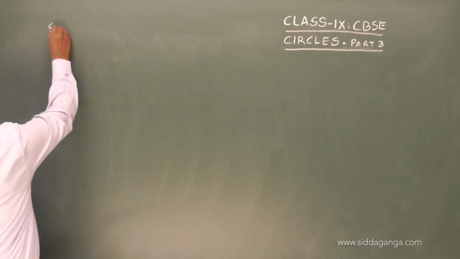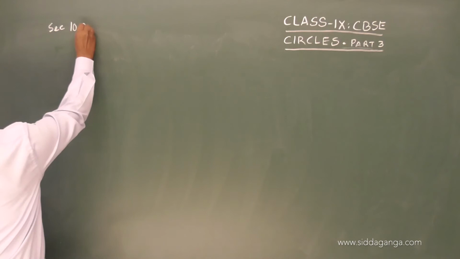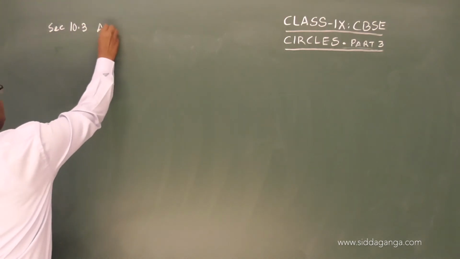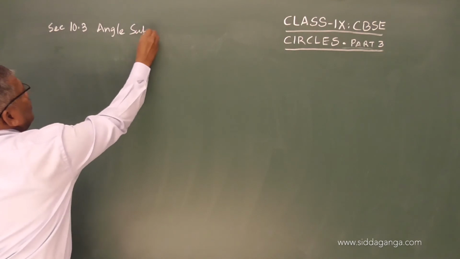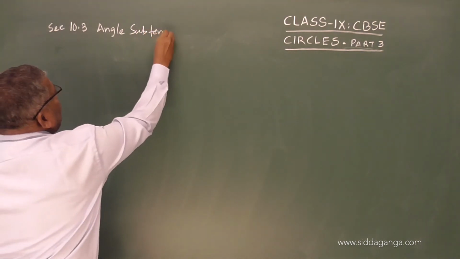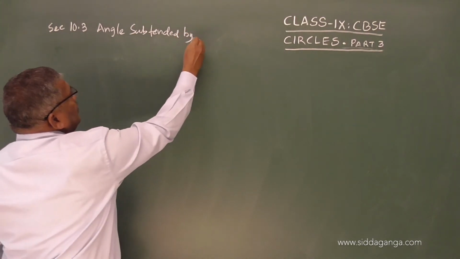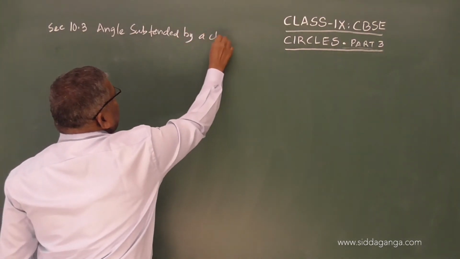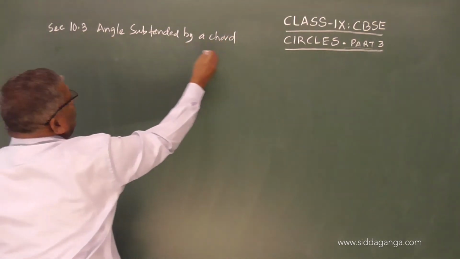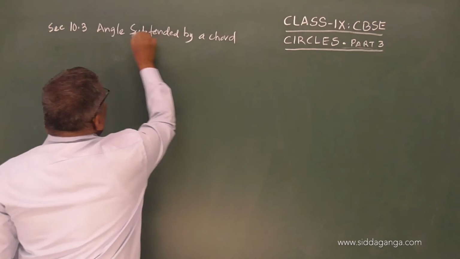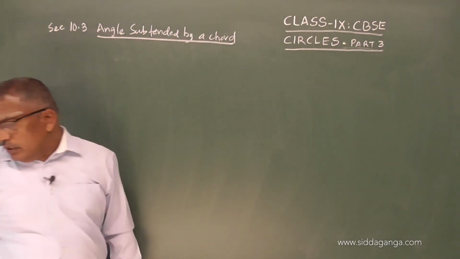In your textbook, in section 10.3, the topic is angle subtended by a chord, of course, in a circle, that is understood.